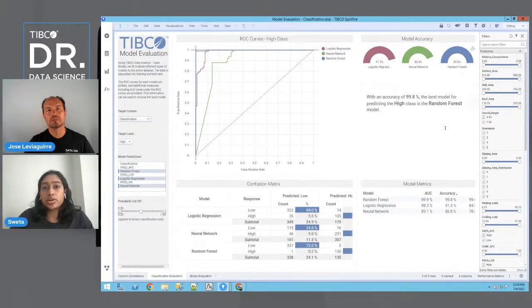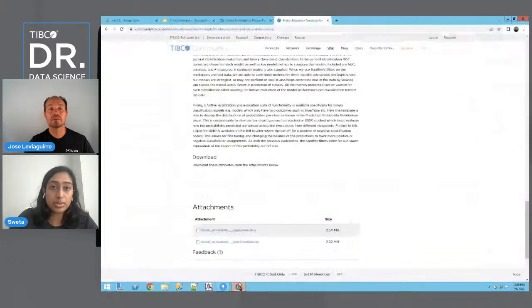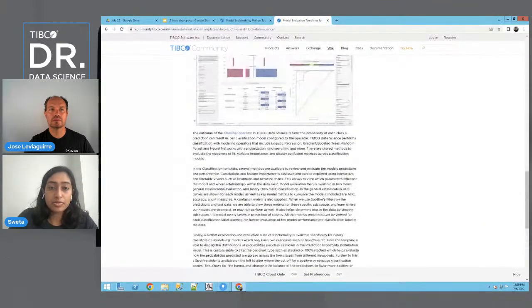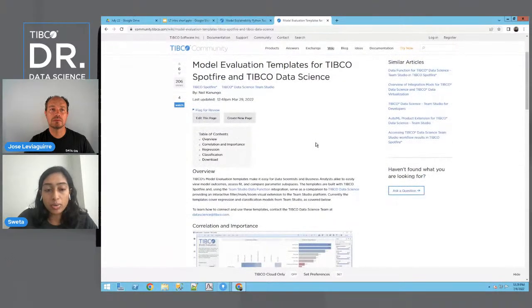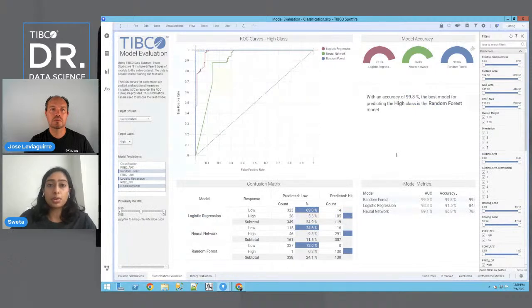So these are our regression and classification templates that, again, are on our TIBCO community page. For more questions, we could reference this wiki page or one of our previous sessions on classification and regression for more of the inner workings on what we did prior to these evaluation steps.